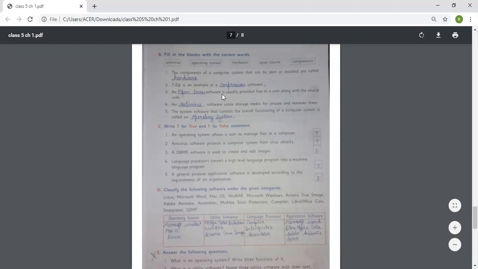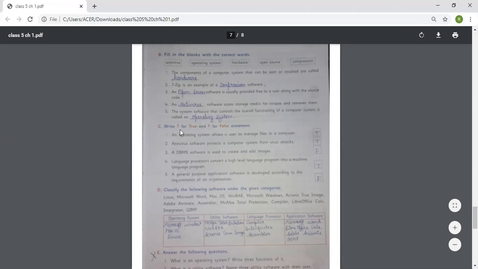Open source software is usually provided free to a user along with the source code. Antivirus software scans storage media for viruses and removes them. The system software that controls the overall functioning of a computer system is called an operating system.